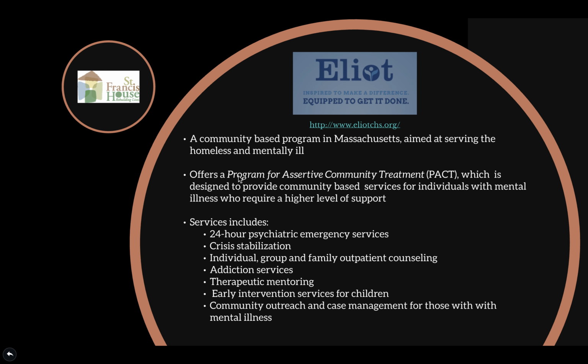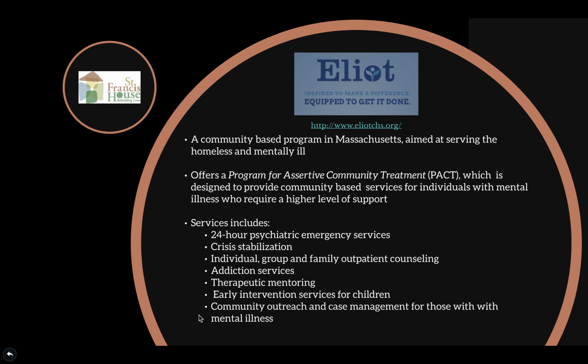So, two examples in Massachusetts are Elliott Human Resources Agency and the St. Francis House. Elliott offers a program for assertive community treatment, which is basically designed to provide community based services for individuals with mental illnesses who definitely need more support but often refuse or don't want to abide by normal rules of treatment. So these kinds of services include everything we see here. So addiction services, therapeutic mentoring, community outreach, and so on.